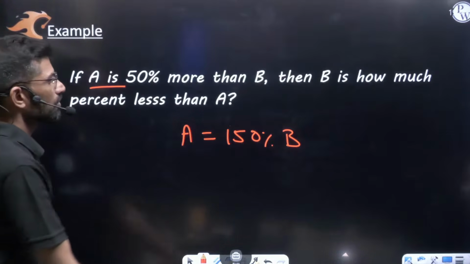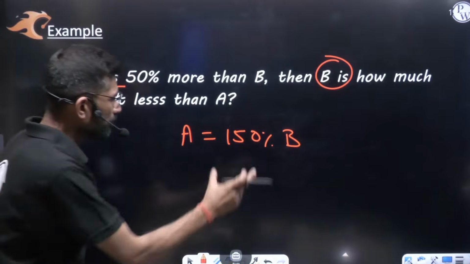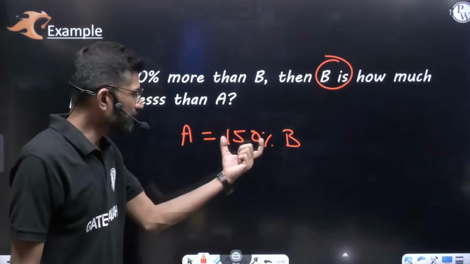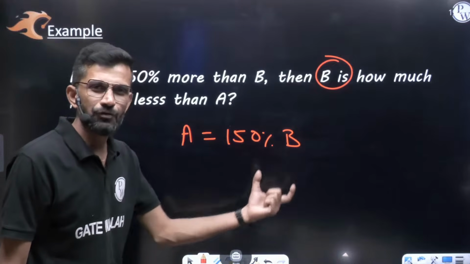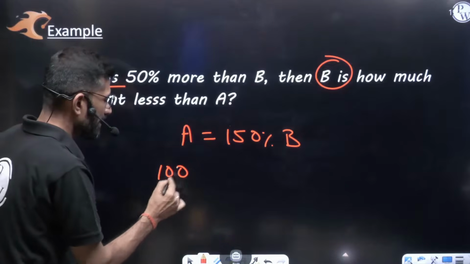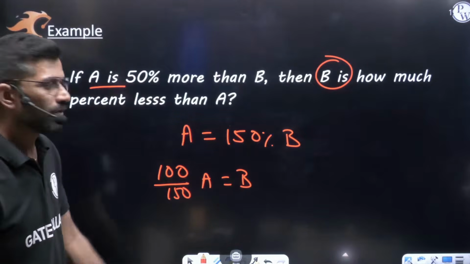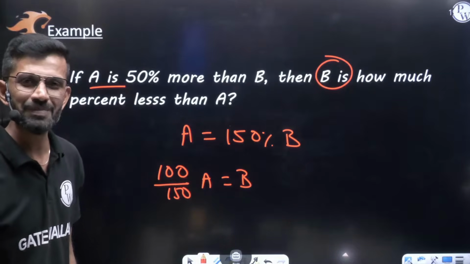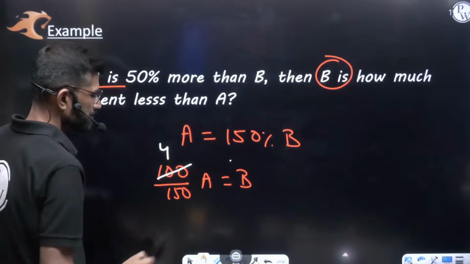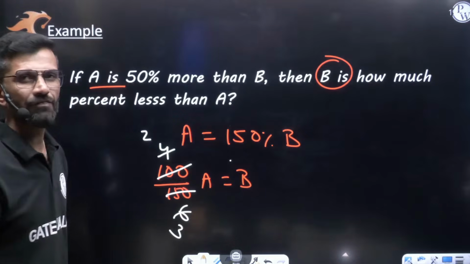But what they are asking is B. A is equal to, they provided; they are asking B is equal to. If you bring this value towards the left hand side, this equation will convert into B is equal to. So 150% means 150 by 100. If you bring this fraction this side, it will be 100 by 150 of A is equal to B. Let us cancel this and check it out. 25 fours and 25 sixes. Further you can say 2 2s and 2 3s. So 2 by 3 of A is equal to B.